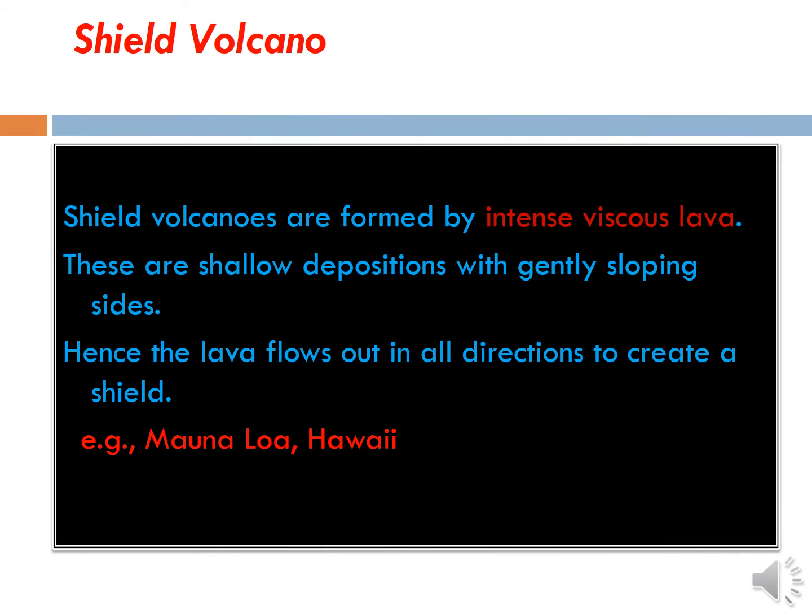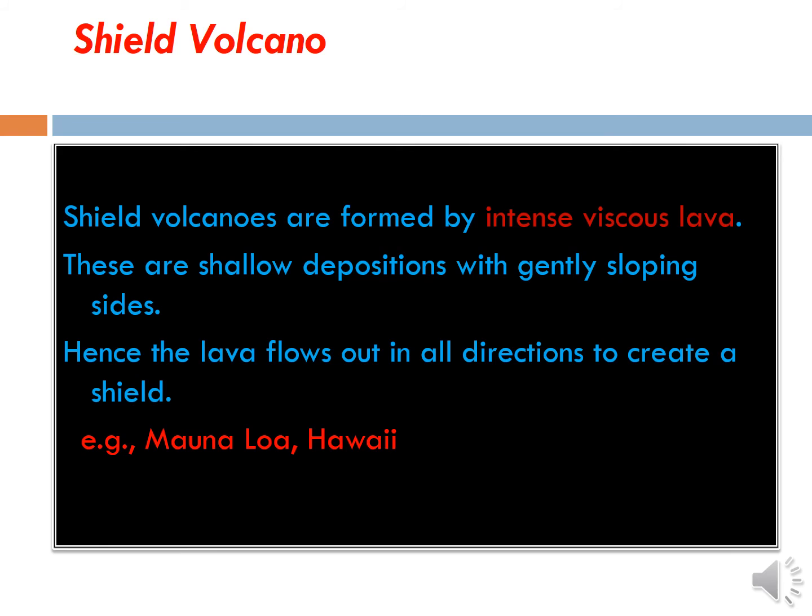Shield volcano. Shield volcanoes are formed by intense viscous lava. These are shallow depressions with gently sloping sides. Hence, the lava flows out in all directions to create a shield. So, the shield volcanoes will be formed by the intense viscous lava. The sloping sides will be there. Every area sloping sides will be there. Okay. The example, Mauna Loa, it is there in Hawaii.